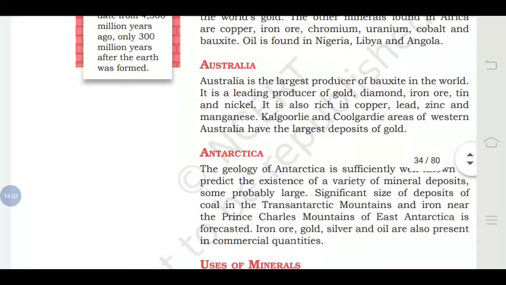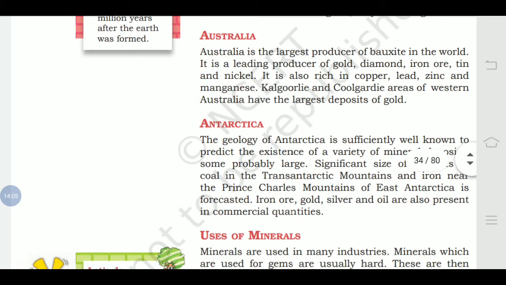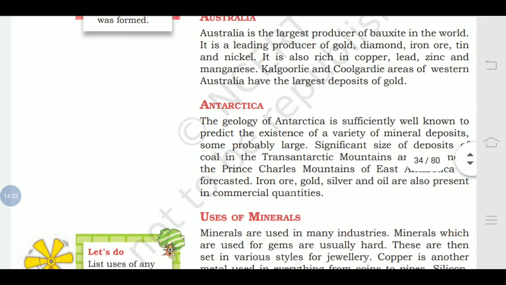Next continent that we are going to talk about is Australia. Australia is the largest producer of bauxite in the world. It is a leading producer of gold, diamond, iron ore, tin and nickel. It is also rich in copper, lead, zinc and manganese. The Kalgoorlie and Coolgardie area of Western Australia have the largest deposits of gold. So gold is found in Australia as well as Africa.